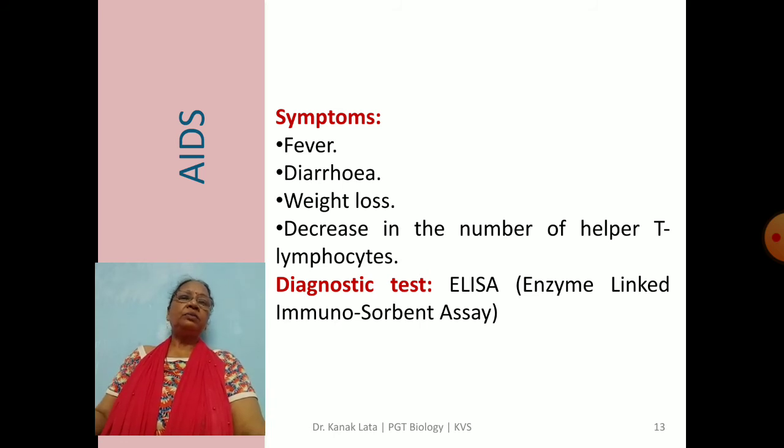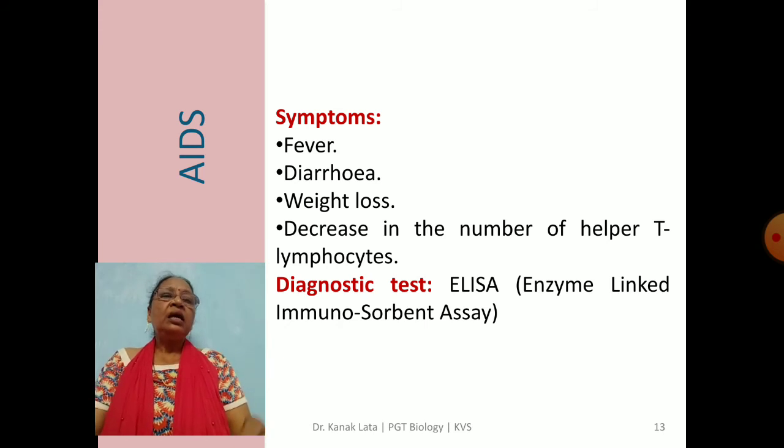Now what are the symptoms? Let us see. Fever, diarrhea, that is loss of water from the body. So ultimately there will be weight loss, and the most important is a decrease in the number of helper T lymphocytes. This is very important. The T lymphocytes decrease in number. Why? Because the AIDS virus, that is HIV, directly infects the T helper cells. And how can we diagnose it? That is by ELISA. What is this?